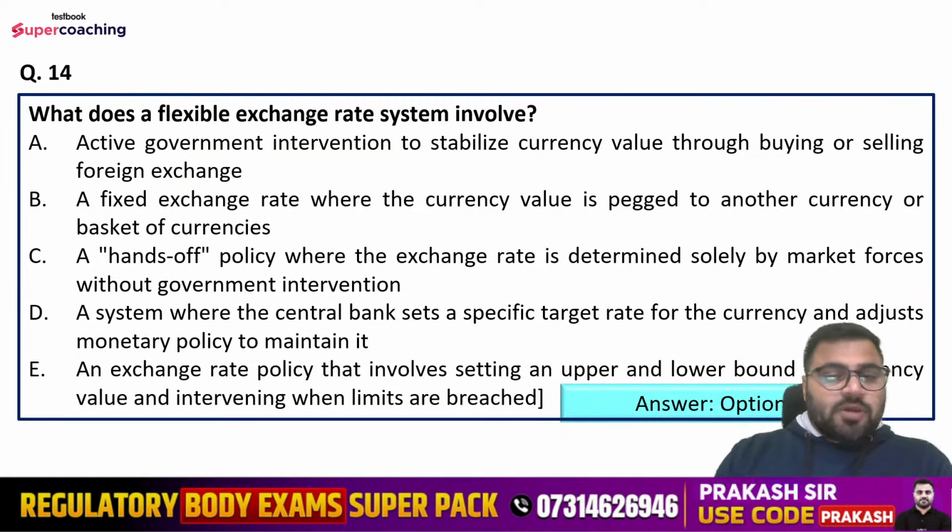So right answer is option number C here. C is the right answer. That is a hands-off policy where the exchange rate is determined solely by the market forces without government interference.